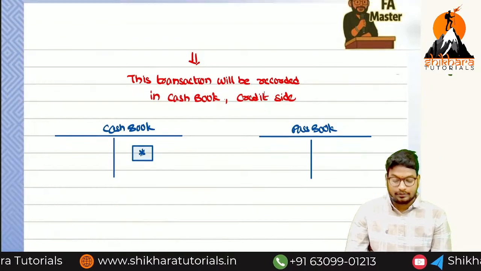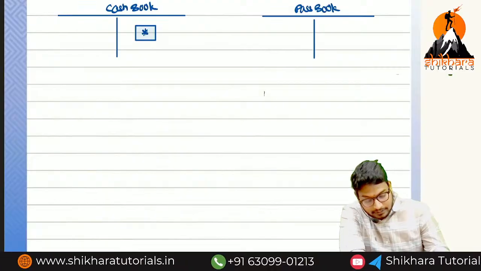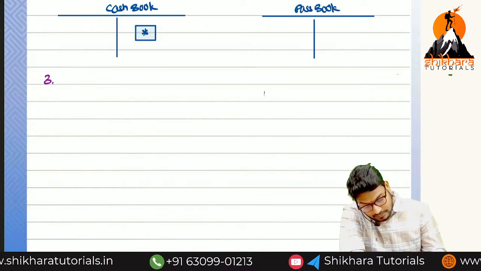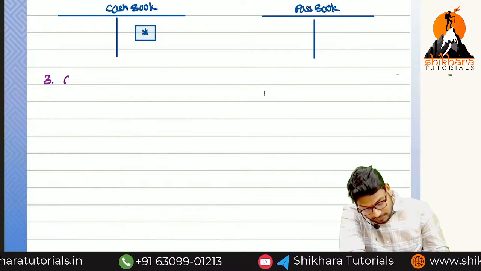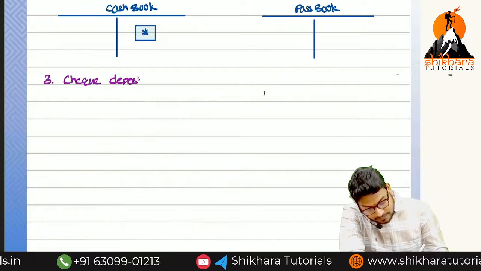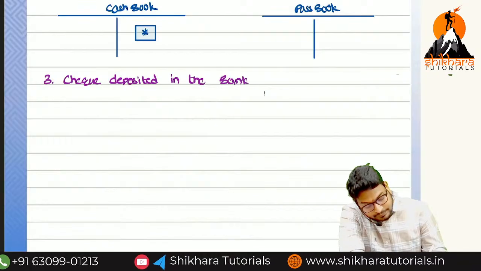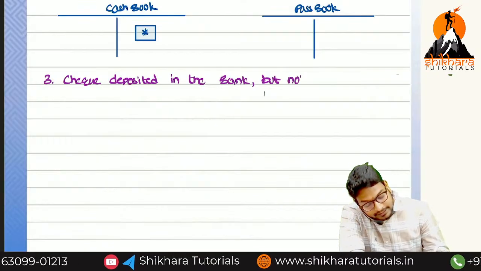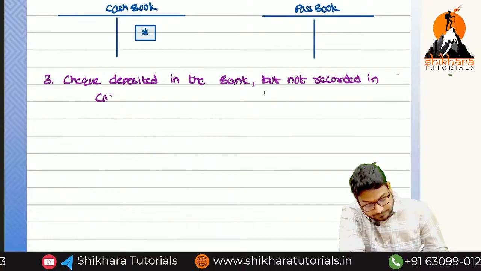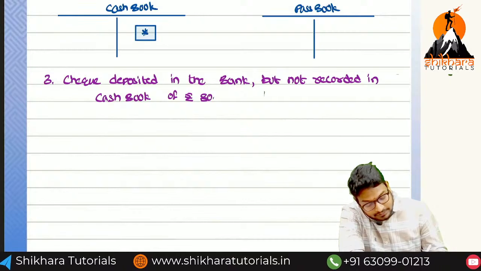Okay guys, is there any doubt up to here? So next, third one. Can I continue? Okay, third one. Check deposited in the bank but not recorded in the cash book of rupees 80,000.